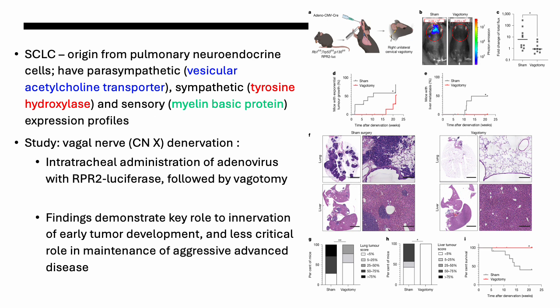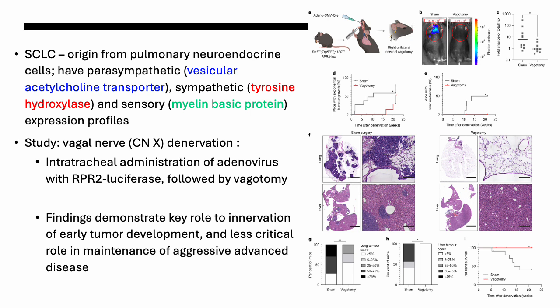And on the right here, you can interpret these findings on your own, but essentially they found that with vagotomy, or with resection of the vagal nerve, mice with small cell lung cancer actually had less exponential tumor growth. They had less mean liver metastases. And so essentially it seems that the cancer is very responsive to neuronal stimulation in that regard.